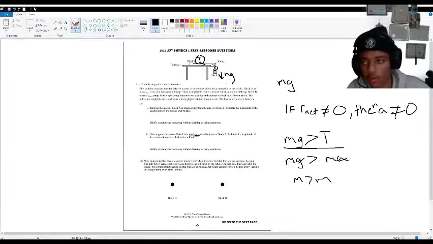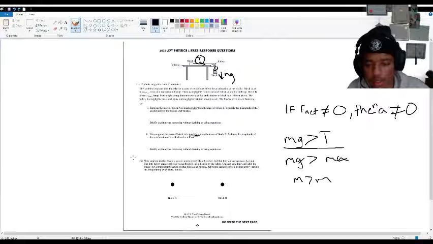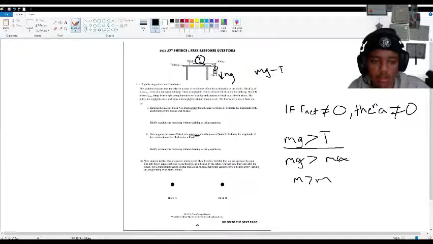So yeah, ignore what I just said. Let's go back to the problem. If block A's mass is so much less than block B, then block B would be accelerating at so much greater of a magnitude, because mg minus T equals m_B a.